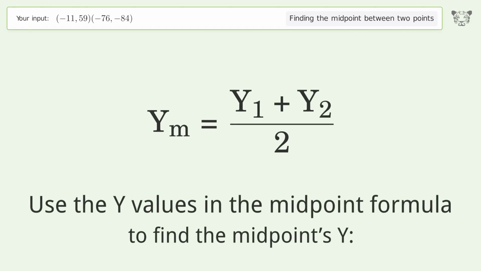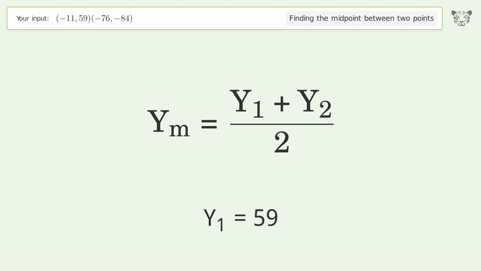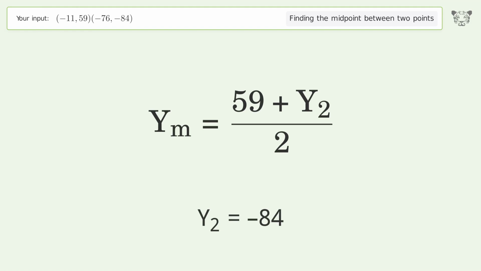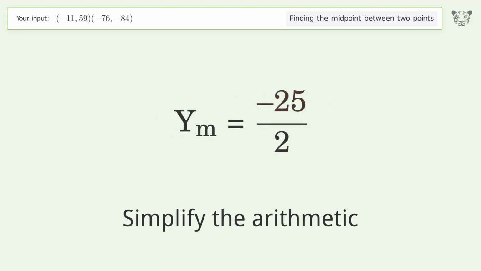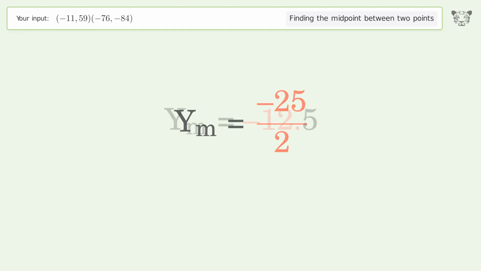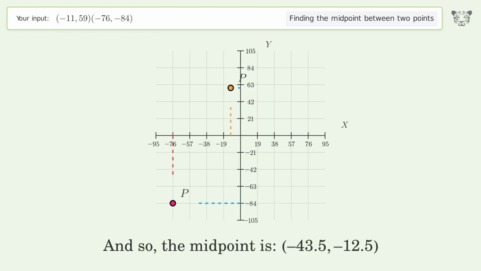Use the y values in the midpoint formula to find the midpoint's y. y1 equals 59. y2 equals negative 84. Simplify the arithmetic. And so, the midpoint is negative 43.5, negative 12.5.